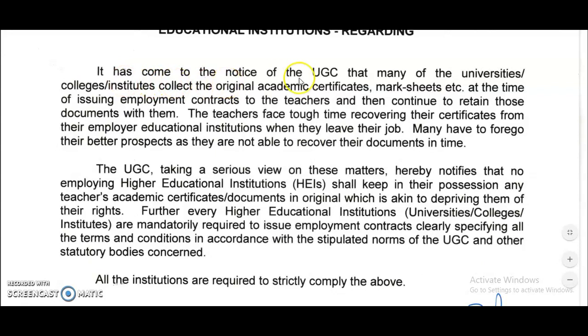It has come to the notice of the University Grants Commission that many of the universities, colleges or institutions are collecting the original academic certificates, mark sheets, etc. at the time of issuing employment contracts to the teachers and then continue to retain those documents with them. So the teachers face a tough time recovering their certificates from their employer educational institutions when they leave their job. Many have to forego their better prospects as they are not able to recover their documents in time.